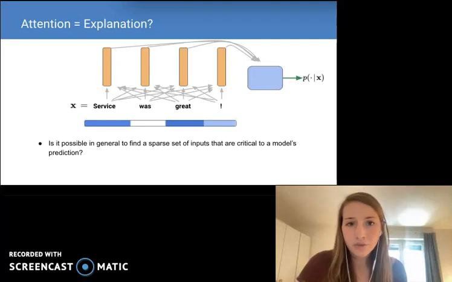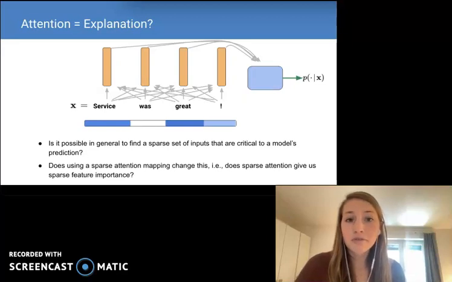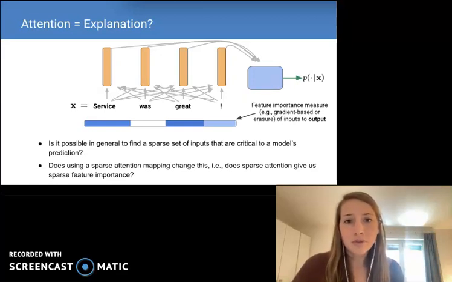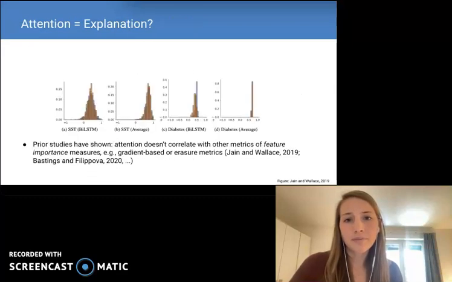Specifically, can we in general find a sparse set of inputs that are critical to a model's prediction? And further, does using a sparse attention mapping influence this result? We can explore this question by looking at the distribution of feature importance measures of inputs with respect to outputs. In a set of experiments similar to our first, we see that normalized entropies of the feature importance distribution of inputs with respect to outputs is generally quite high across models and datasets. Further, using a sparse attention mapping appears to make this entropy even higher.